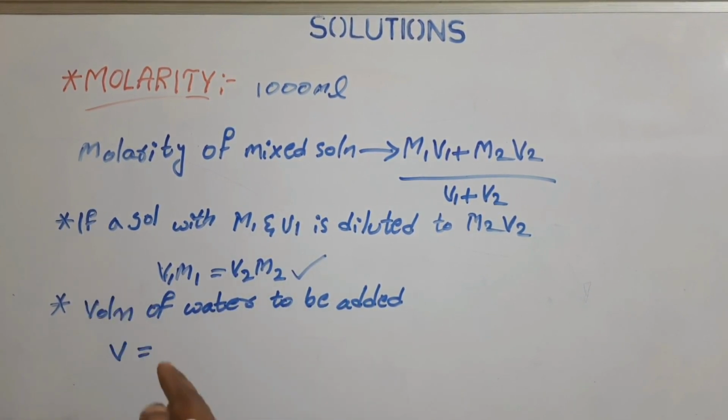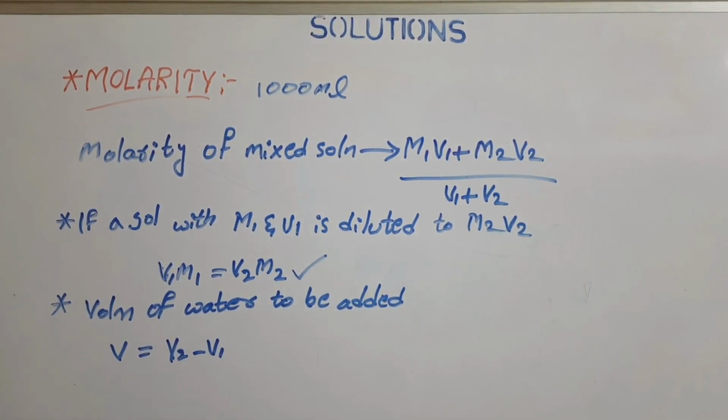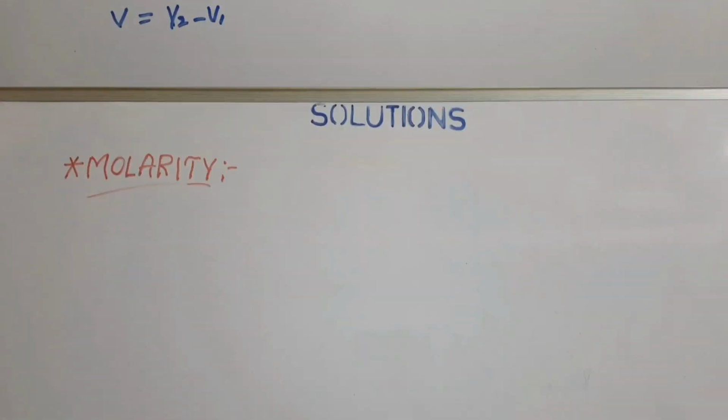So what volume of water needs to be added to dilute the solution? The formula is V2 minus V1, which is the volume after dilution minus the volume before dilution. The volume after dilution minus the volume before dilution gives the volume of the water to be added for the dilution of a solution.